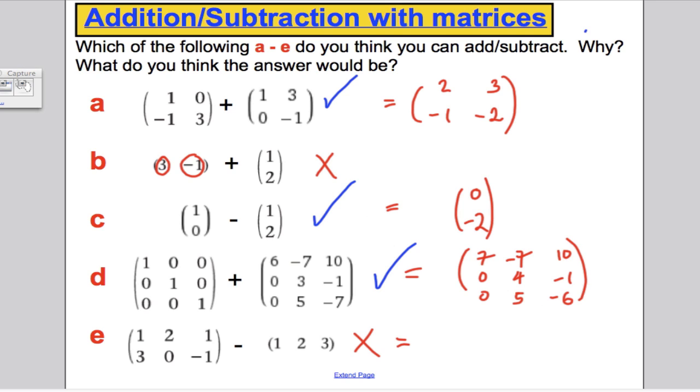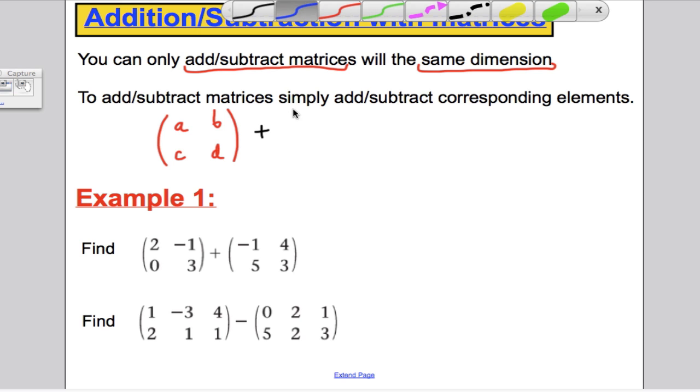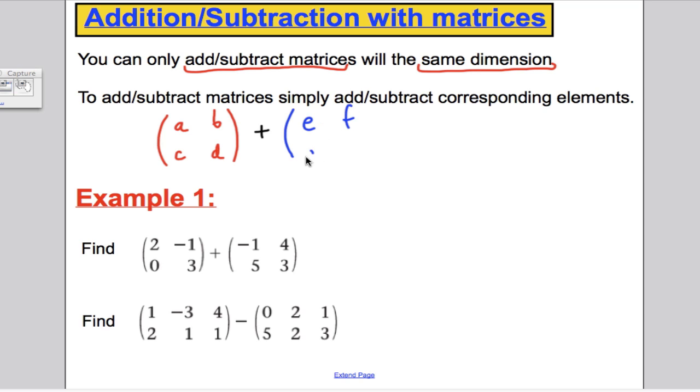So, let's try and generalize this. If you're adding and subtracting with matrices, you can only add or subtract matrices that have the same dimension. And to do that, you simply add corresponding elements. So if I was given a general rule, say, if I had a matrix A, B, C, D, and I was, let's say, adding the matrix E, F, G, H, okay, I would get the following.